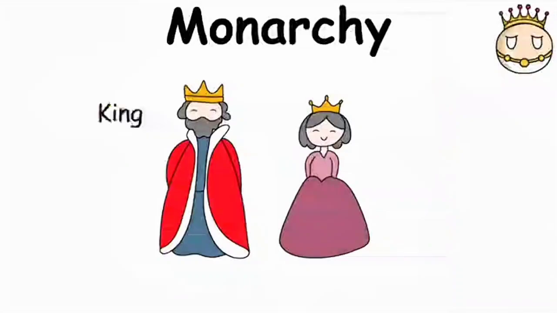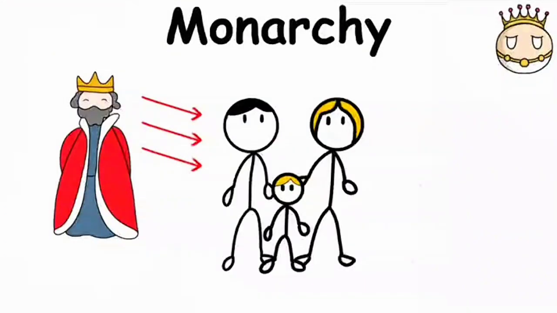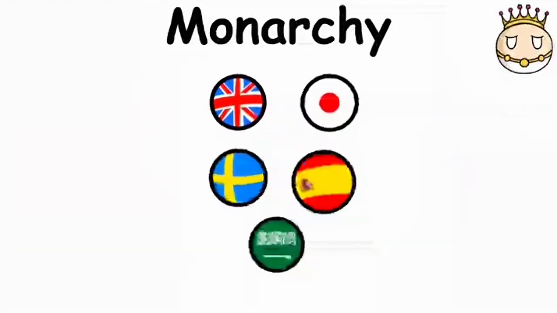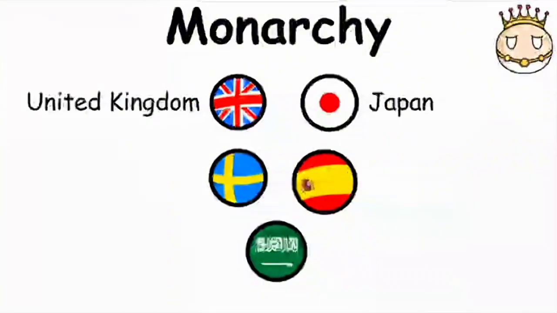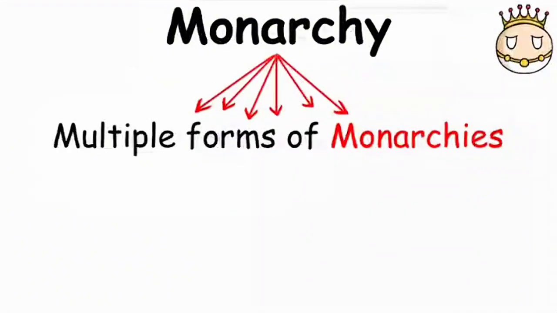is often a king or a queen. The monarch's role is passed down through the same family, from generation to generation, often going to the oldest child. Major countries operating under a monarchy include the United Kingdom, Japan, Spain, Sweden, and Saudi Arabia. There are multiple forms of monarchies.